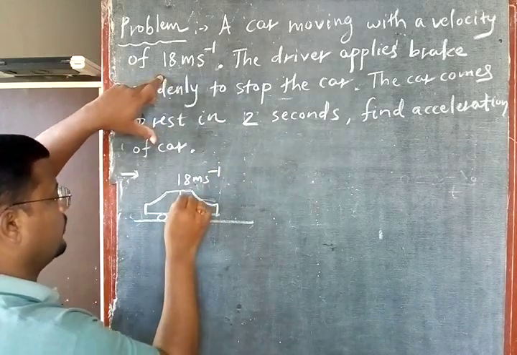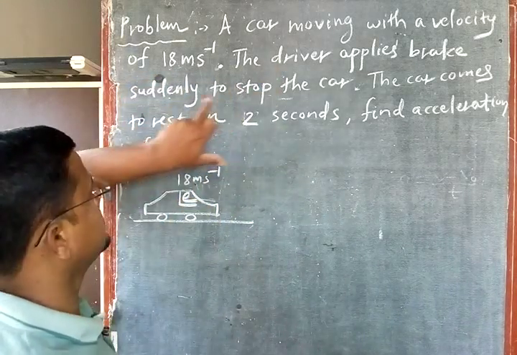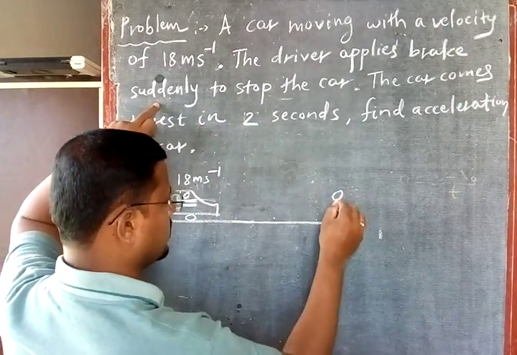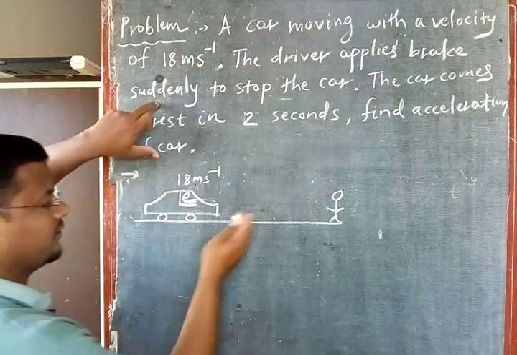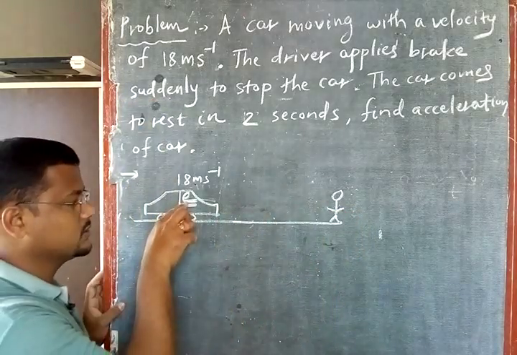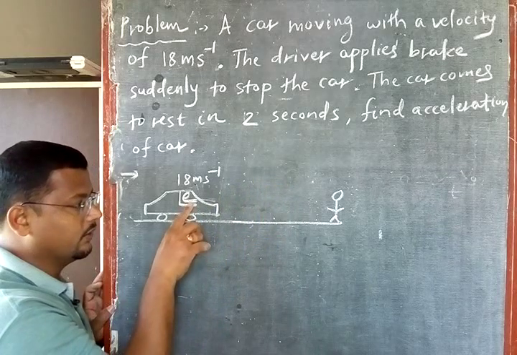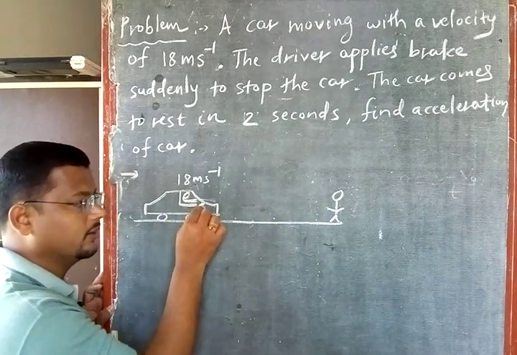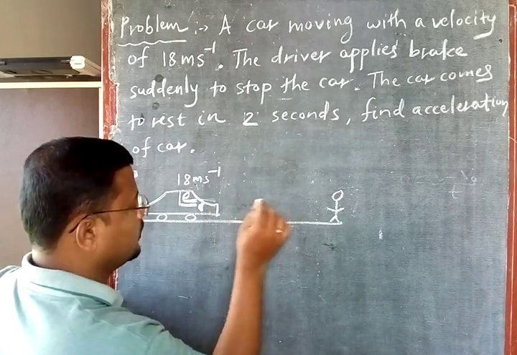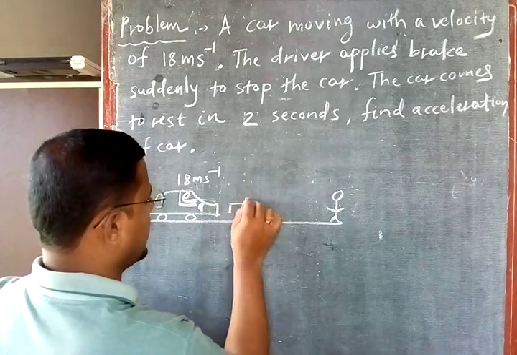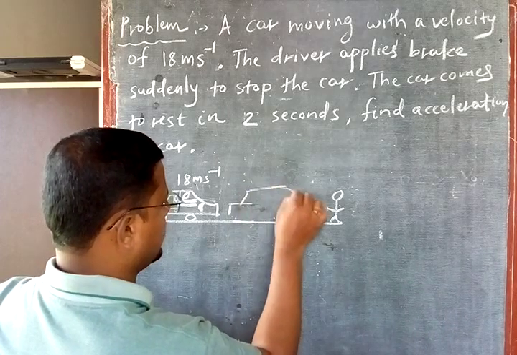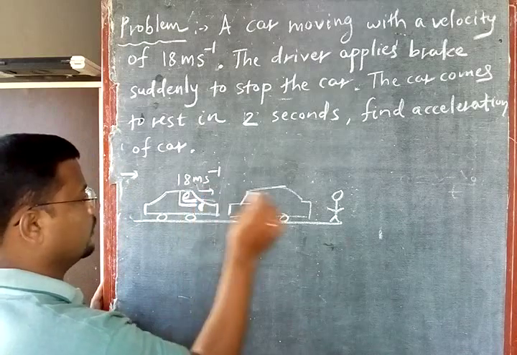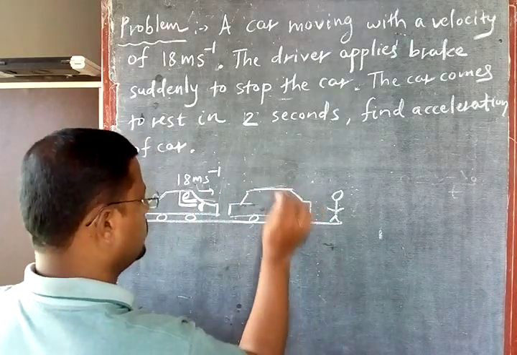Here is the driver now. The driver applies the brake suddenly to stop the car. He might have seen some student like you exactly present in front of the car, and suddenly this driver sees you. The driver observed you and applied the brake here. He applied the brake and the car came to rest. Right now the car is moving, and now the car came to rest.